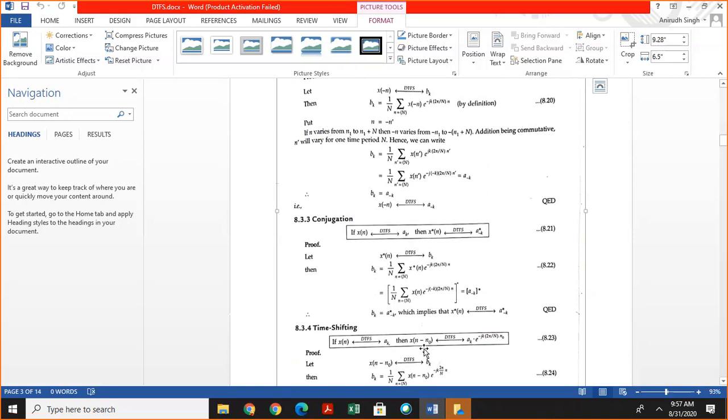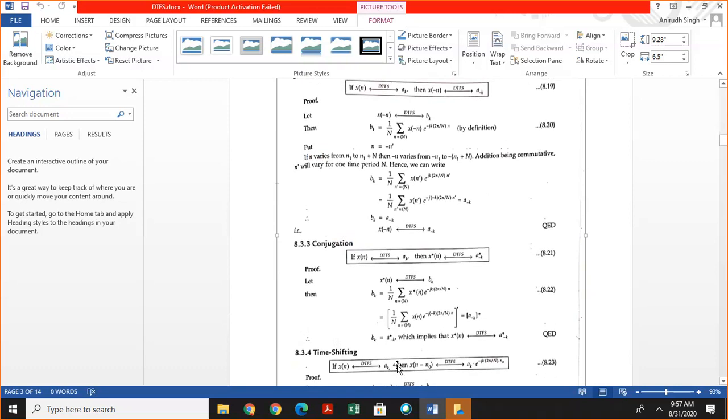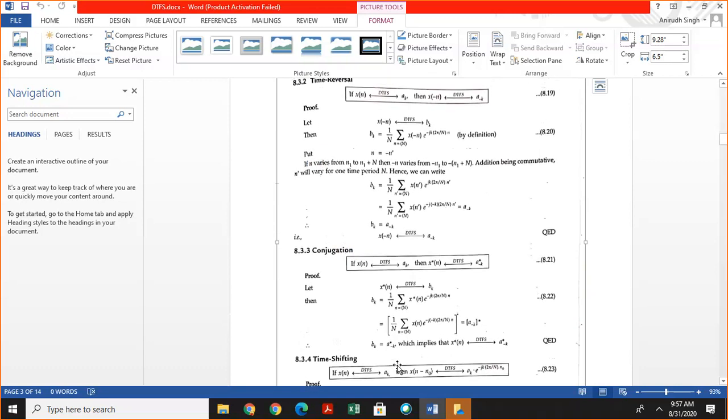Take 2 minutes to prove this property, because you have proved it in the continuous Fourier series and continuous Fourier transform.